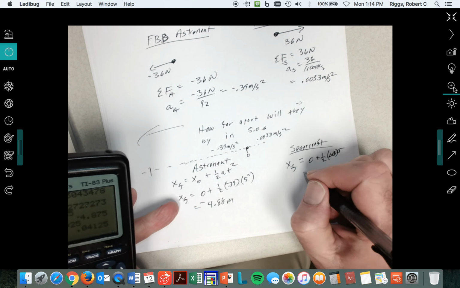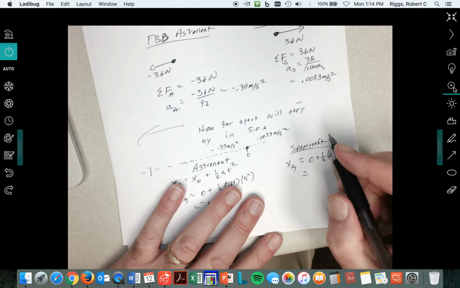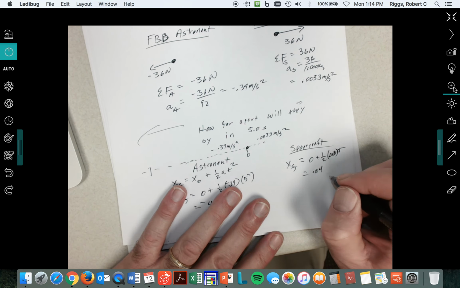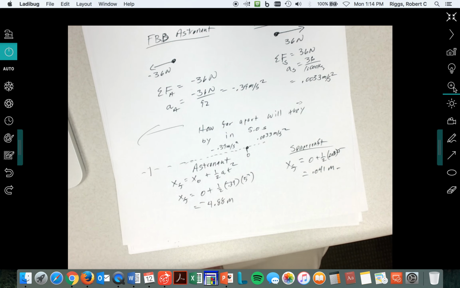So it's barely gone. In those 5 seconds, the spacecraft went 4 centimeters. It barely moved.